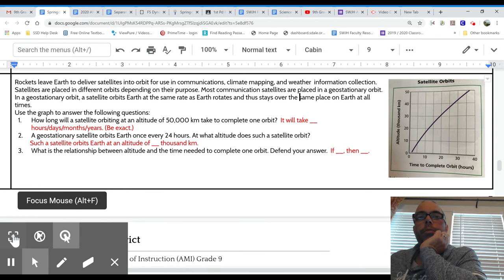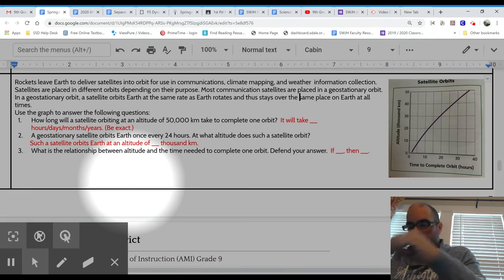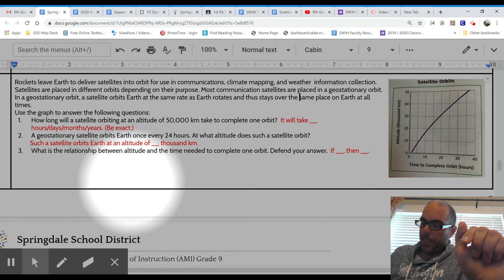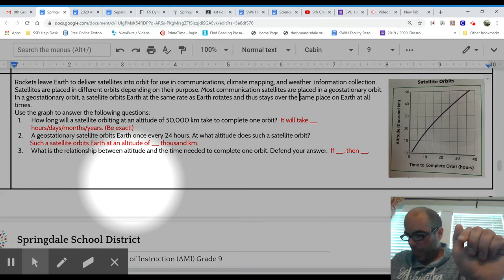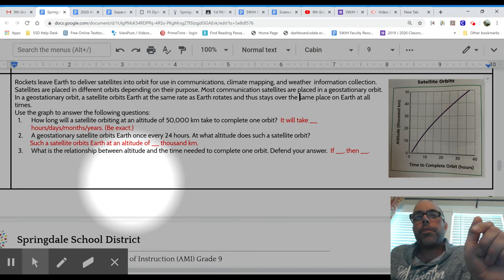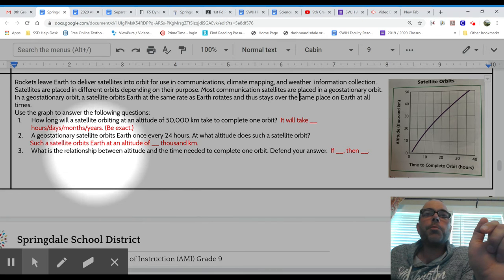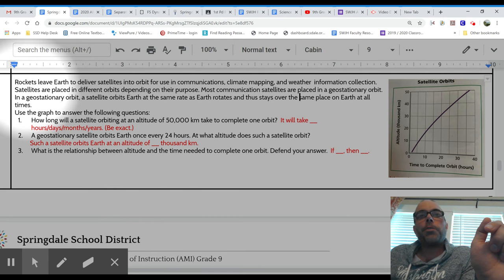Hello everybody. Grabbing my little focus mouse here that I like. This is day 26. This is for Monday, April the 27th, if you were trying to keep track. And as they say in Avatar, the days are beginning to run together. Let's see, what do we have here?